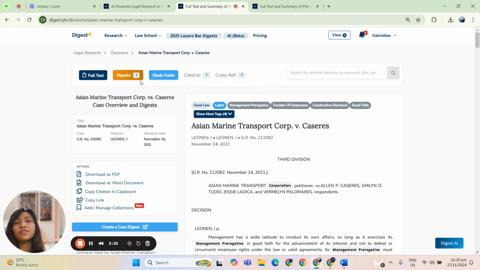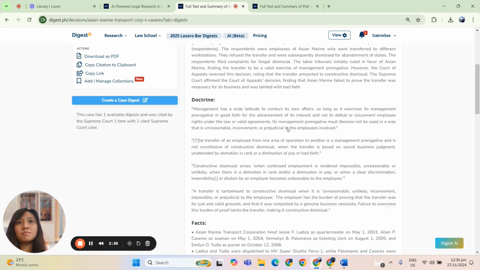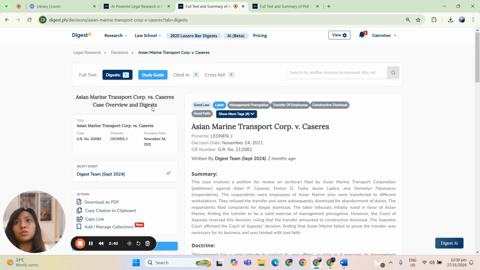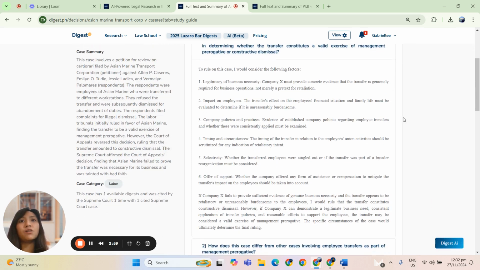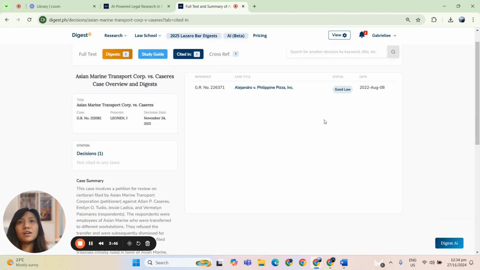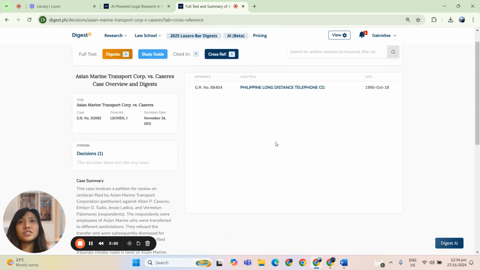There are also different features here on top, like the digest. It provides you the summary and doctrine, so you don't need to look into the full text. You would know the concept here right away. For the study guide, this may be helpful for law students or even law professors. So if this case becomes a bar exam question, how would it look like? Also check which case cited this case and also the cross-reference.